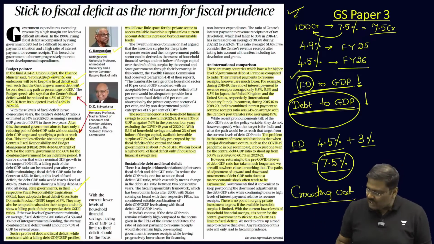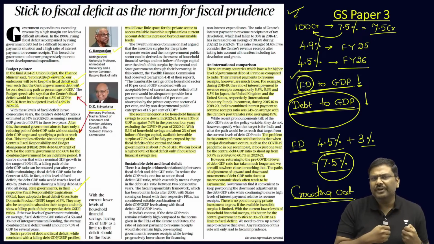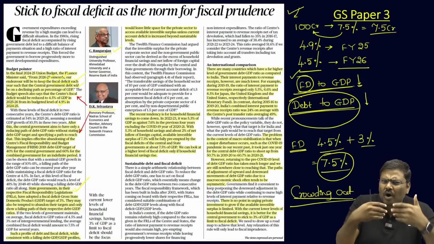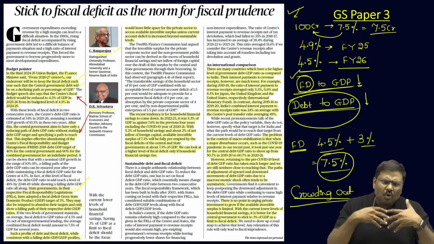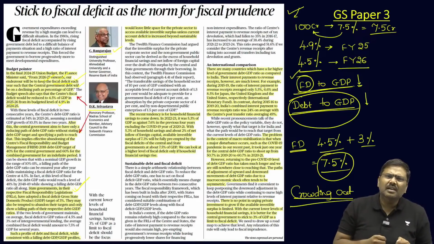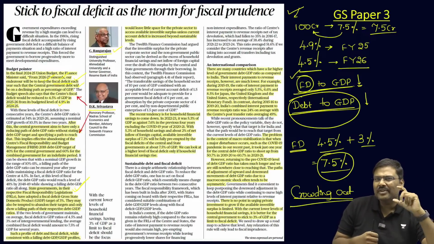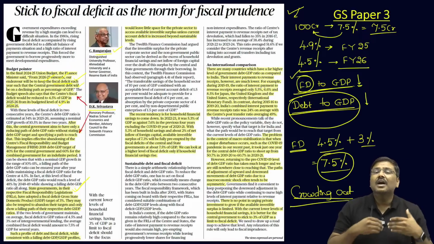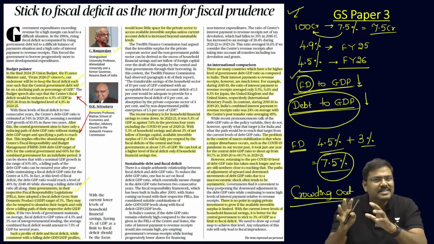Crowding out essentially means that with the higher deficit of the government of India, they will try to borrow more money from the market. And when the government borrows more money from the market, the demand for money will increase, and when the demand increases, interest rates will increase. And when interest rates increase, it will automatically hinder borrowing by the private sector.